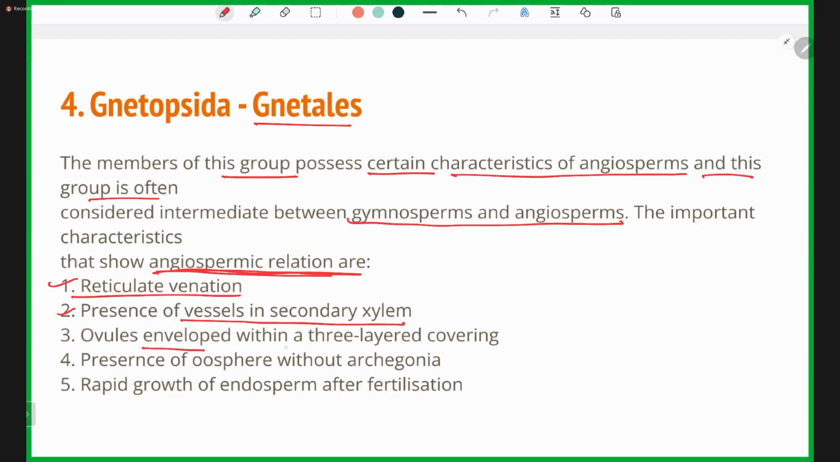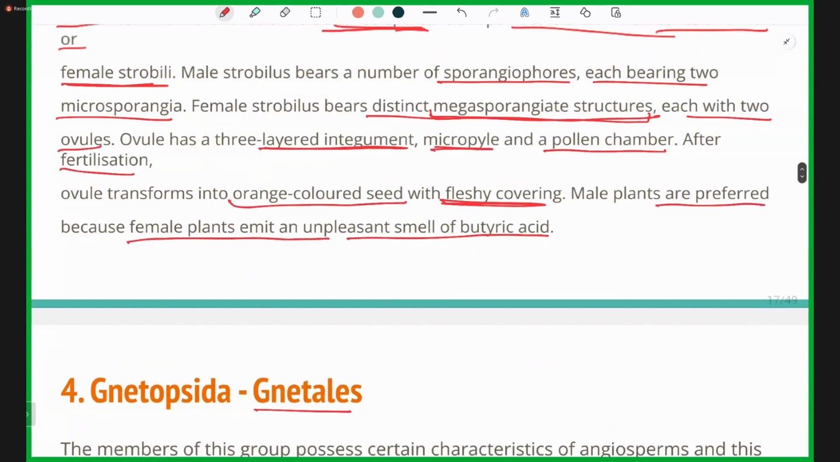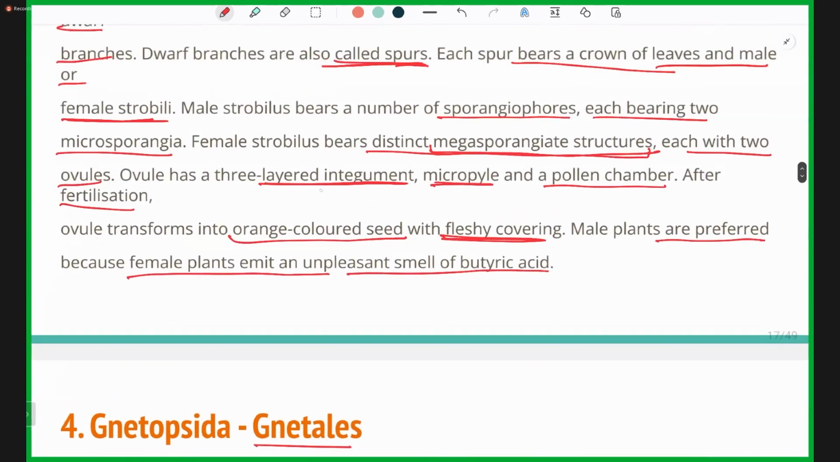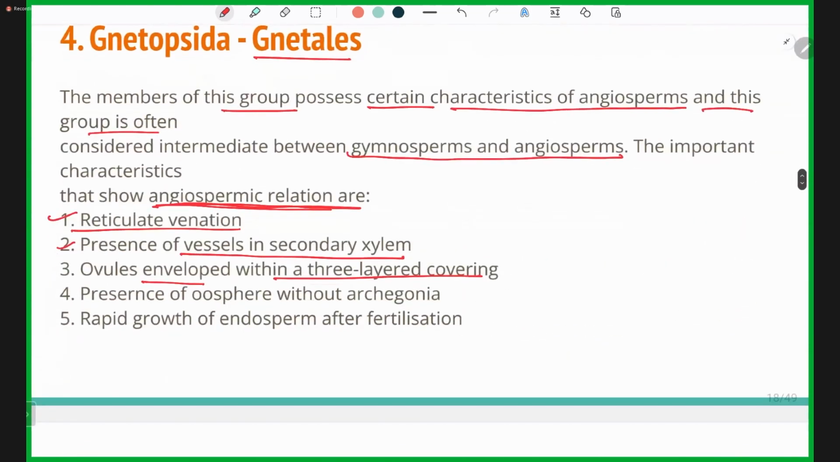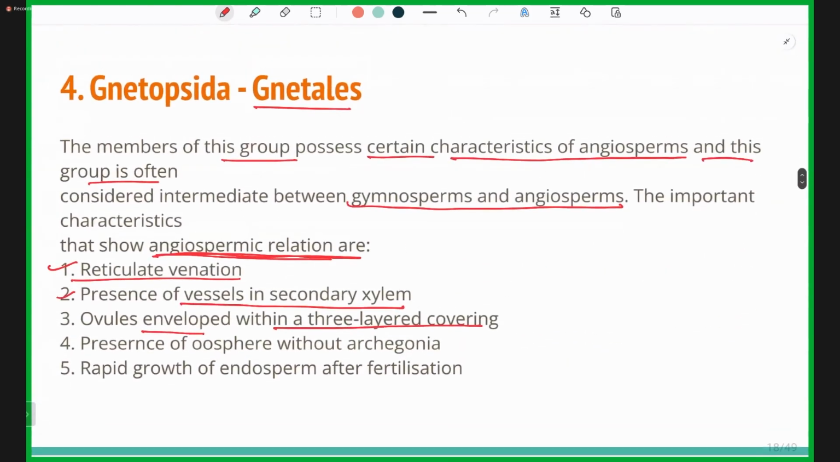The ovules are enveloped with a three-layered covering. We have seen just before that there was a covering of the ovule with a three-layered integument, so this was a predecessor. The presence of oosphere without archegonia, so there is absence of archegonia. And rapid growth of endosperm after fertilization. So the endosperm rapidly grows right after fertilization.